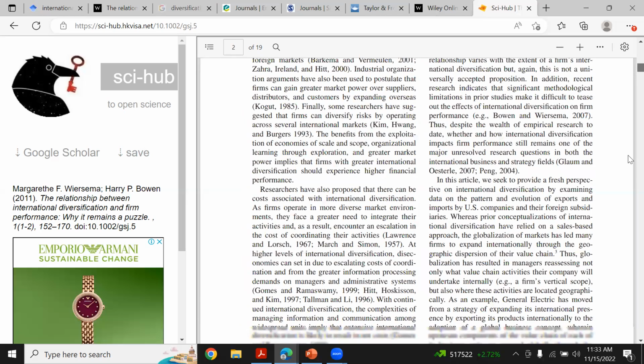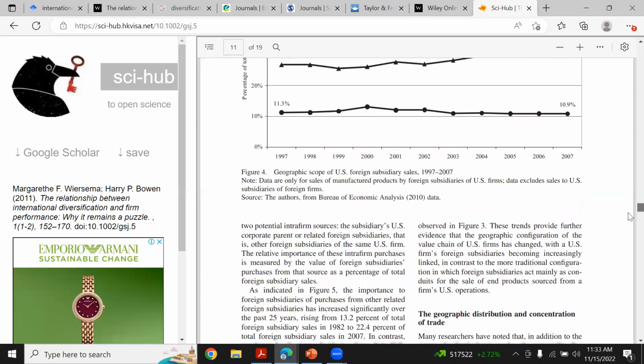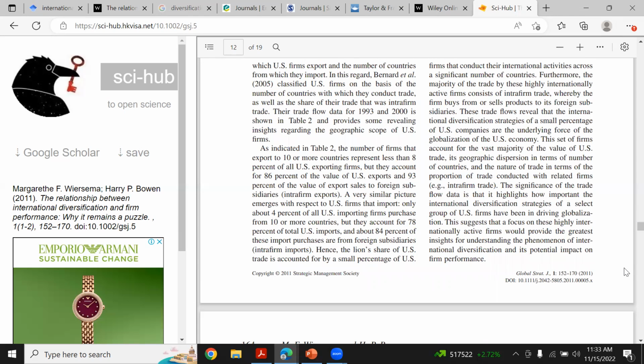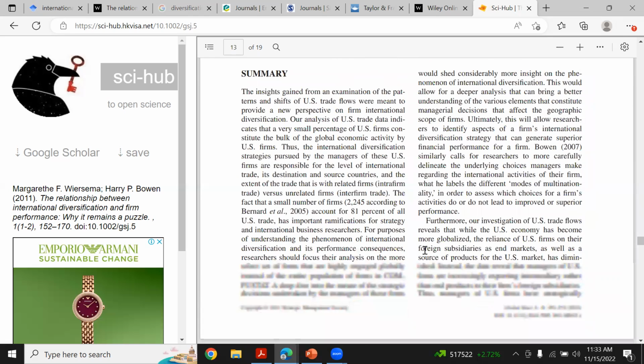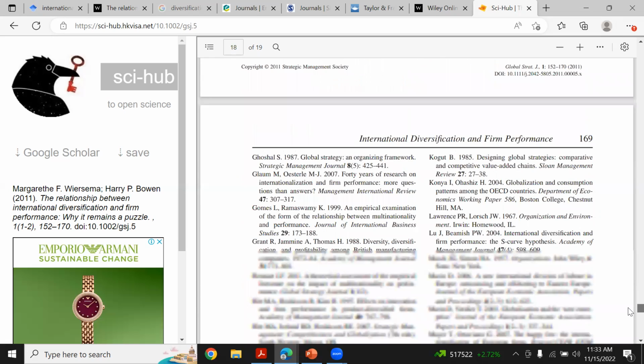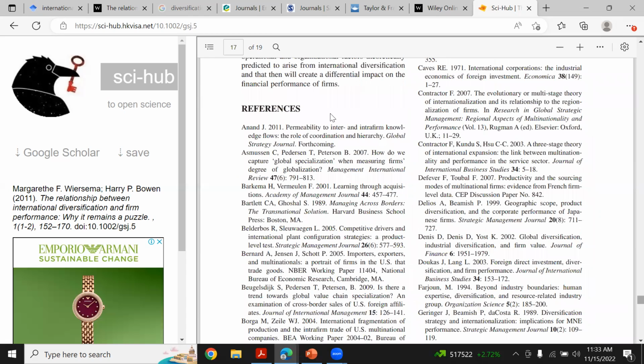So what we can do, citation is what we do when we are writing papers and we cite some people, like here Bowen 2007, and the full information about that paper will be given in the references at the end of your paper. These are the references this particular author has used. You can copy this reference and put it into Google Scholar or Sky Hub, and you will get that paper also.